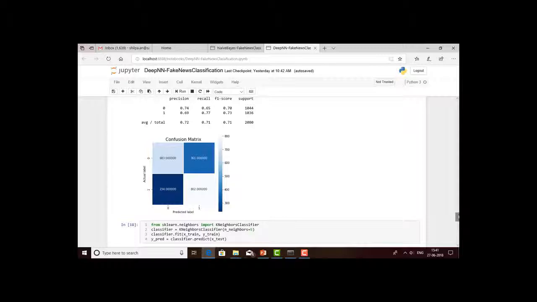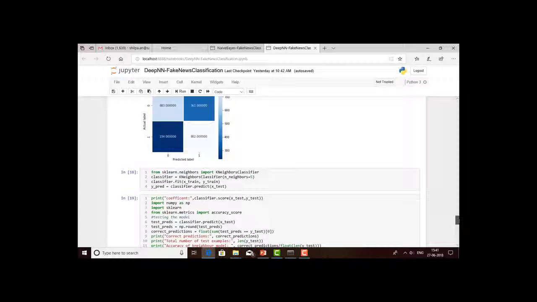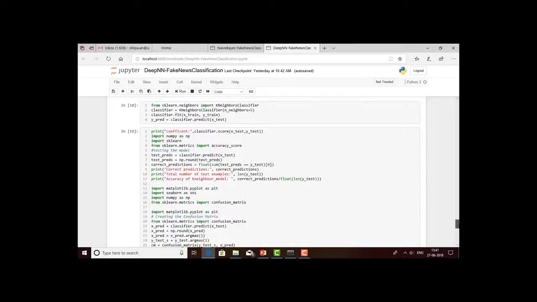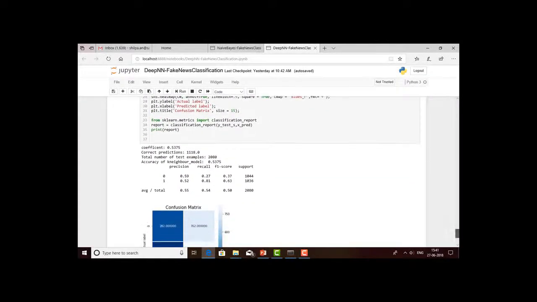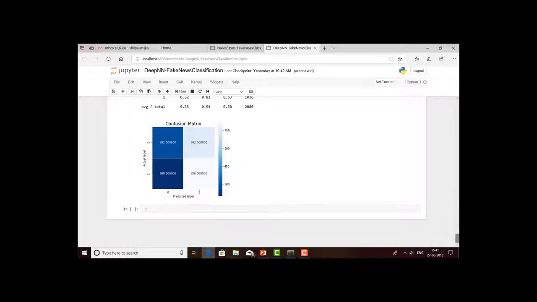And next one is k nearest neighbor. For the k nearest neighbor classifier, we will be using k neighbors classifier to classify the dataset. After calculating the accuracy and the confusion matrix, the accuracy obtained for the model is 53%, and the confusion matrix obtained for the model is this. So comparing the four classifiers, we can come to a conclusion that the multinomial naive-Bayes classifier gives the most accuracy, that is 90% accuracy.